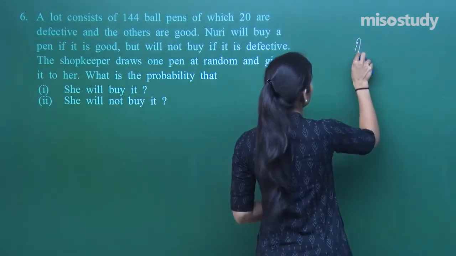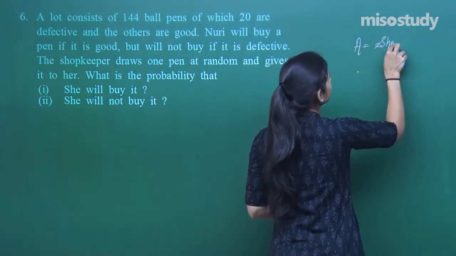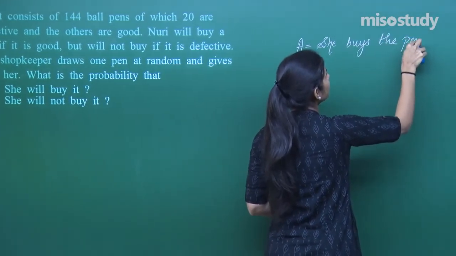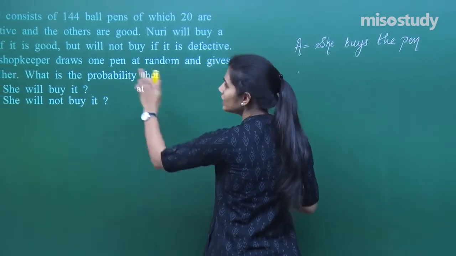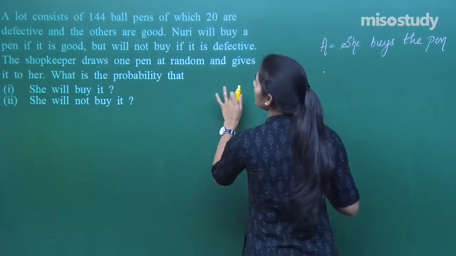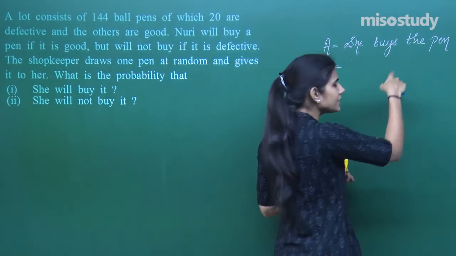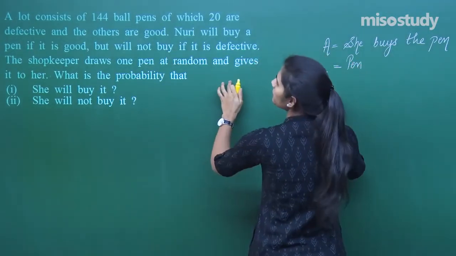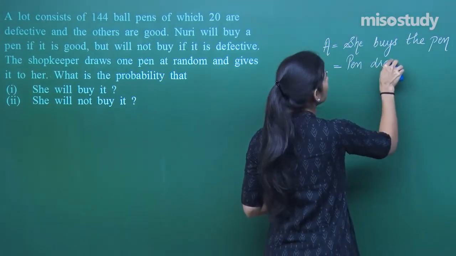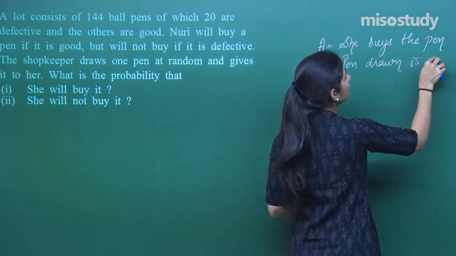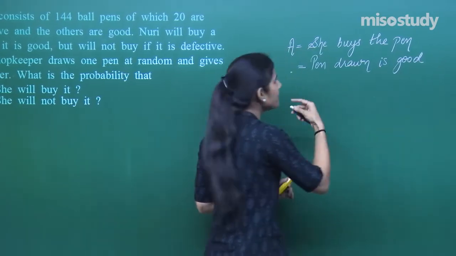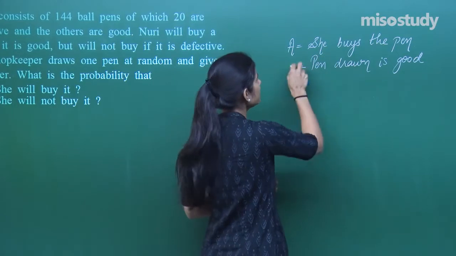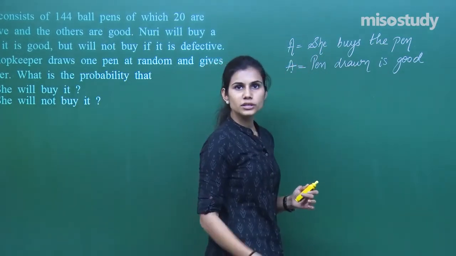Now see, if I talk about event A, that she buys the pen, it is given that she is going to buy the pen only if it is good. That means when the pen is good. So A is the event that she buys the pen, but it is the same event that the pen drawn is good. Only when the pen is good will she buy the pen, and if she is buying the pen, that means the pen has to be good. So this is the same event, that the pen drawn is good.